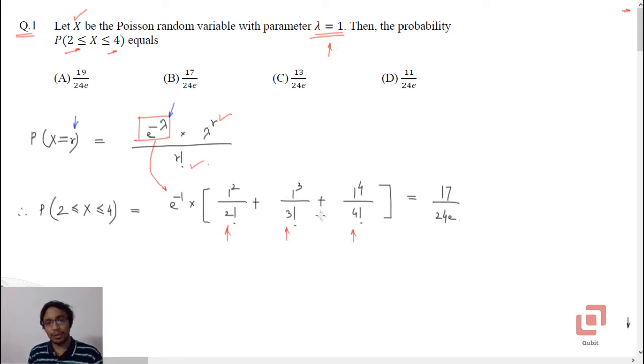If you compute this addition, it is going to be 17 upon 24, and keep e to the power minus 1 as it is in the denominator because the options are in that format. So 17 upon 24, option B.